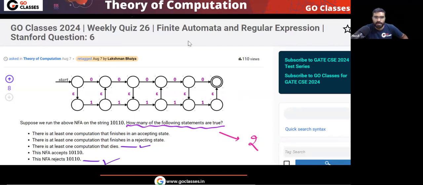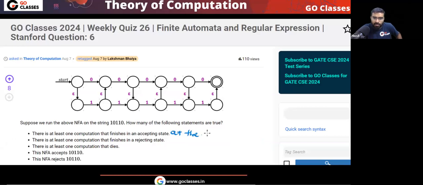See, one thing I want to tell you. If this question comes in the GATE exam, I think they will also mention at the end of the string, at the end of W. Is this point clear?